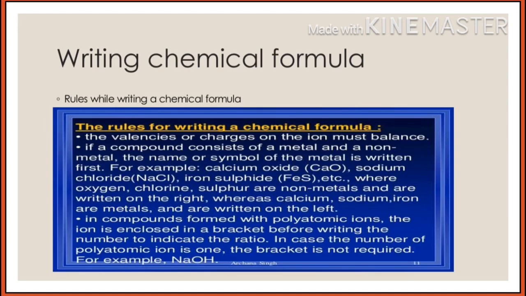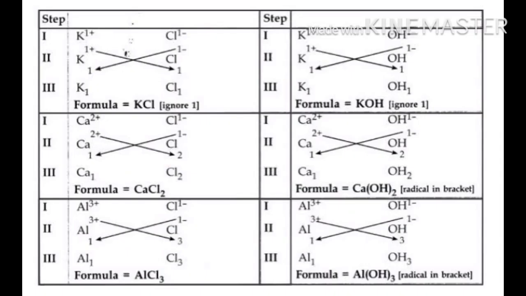In compounds with polyatomic ions, the ion is enclosed in a bracket before writing the number to indicate the ratio. In case the number of polyatomic ions is 1, the bracket is not required.